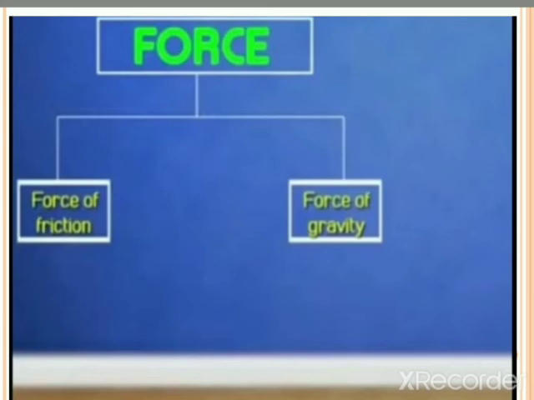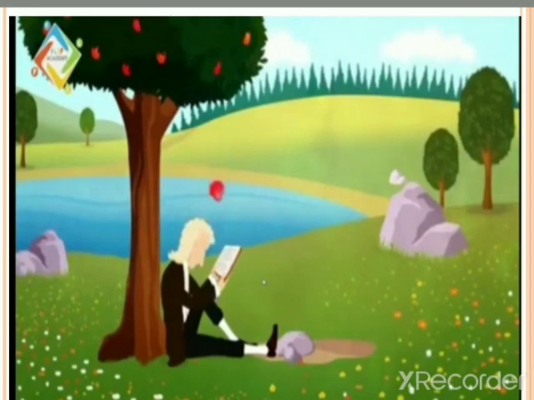These 2 forces are very important, through which we are sustaining on the Earth's surface. Force of gravity is created by the Earth and was discovered by Sir Isaac Newton when he was sitting under the apple tree, and the word gravity came into existence.